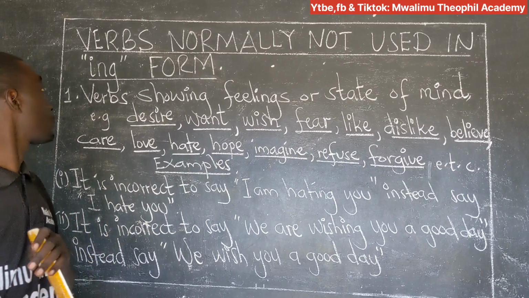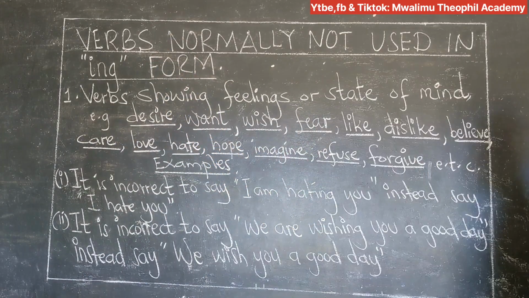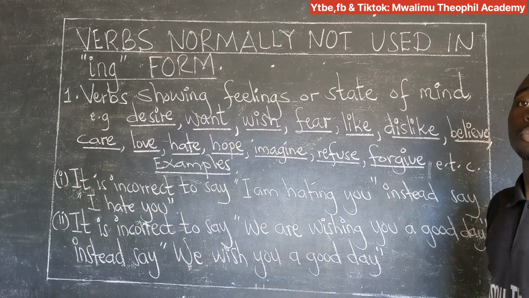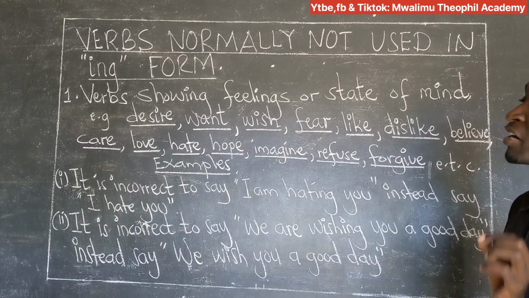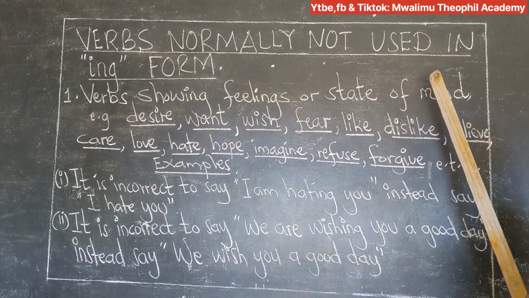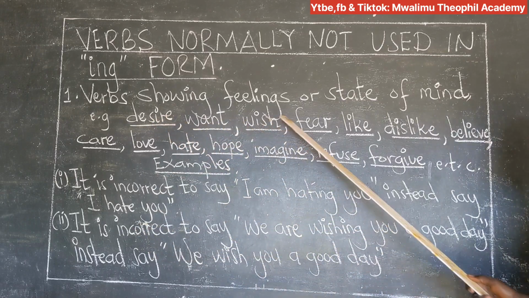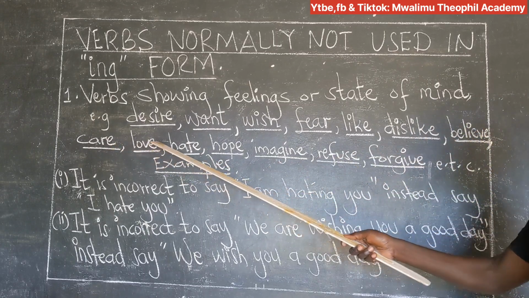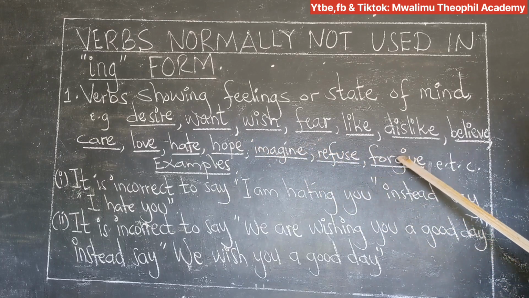In this session we'll take you through verbs normally not used in ing form. These are the verbs to which you're not allowed to add ing to mean that they are in the present continuous tense. These verbs are categorized in various groups. Category number 1 is the verbs showing feelings or state of mind. Examples of these verbs are desire, want, wish, fear, like, dislike, believe, care, love, hate, hope, imagine, refuse, forgive,